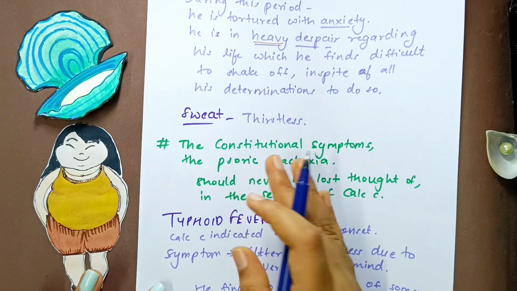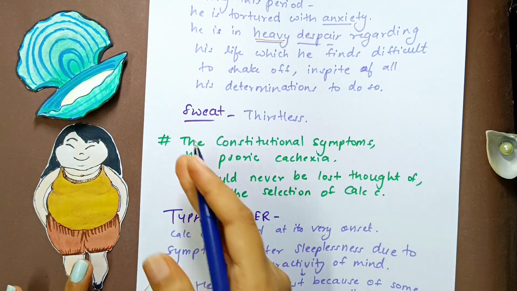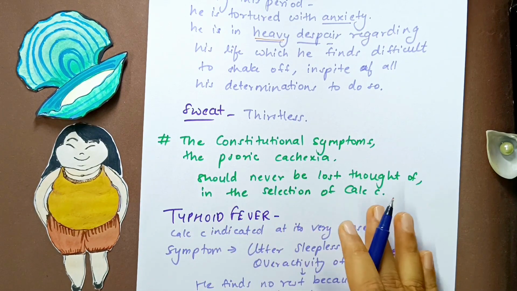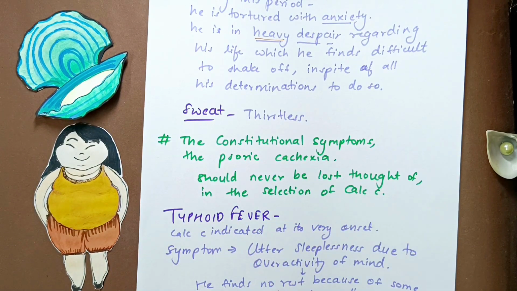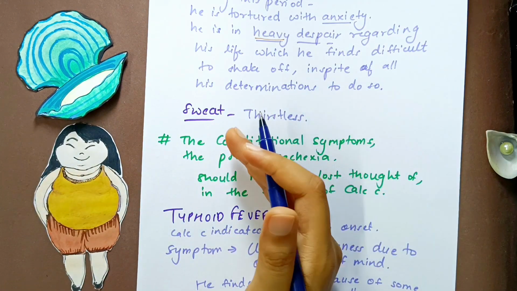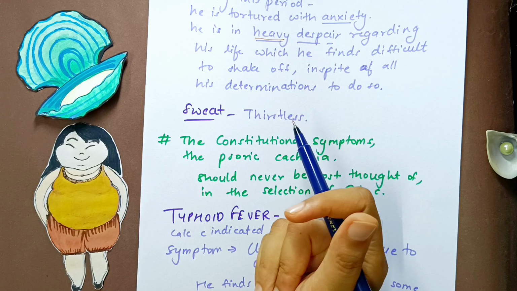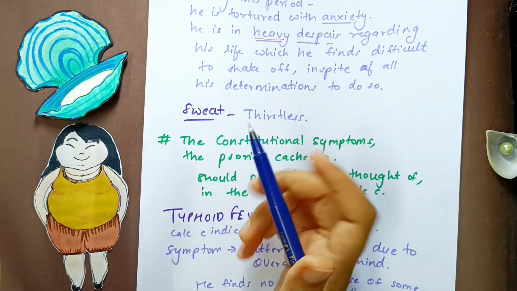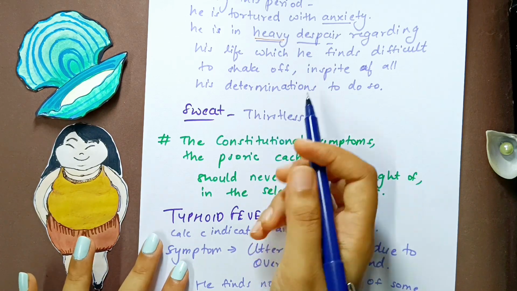And then he mentions one point, saying that the constitutional symptoms of the psoric cachexia should never be lost thought of in the selection of Calcarea Carb. So you watch that the patient has a few symptoms, like maybe he has this chill which begins in the stomach, and maybe he also is thirstless during heat and sweat, and you think that yeah, these symptoms are there in Calcarea Carb, let's give Calcarea Carb. That is not what you should do.